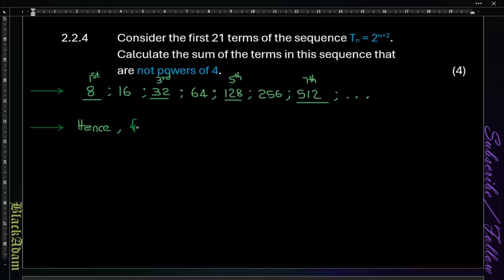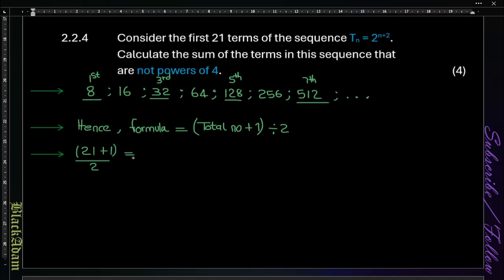So the formula will be, as you can see, in 3 terms we only have 2; in 5 terms we have 3. So that would be equivalent to total plus 1 divided by 2.